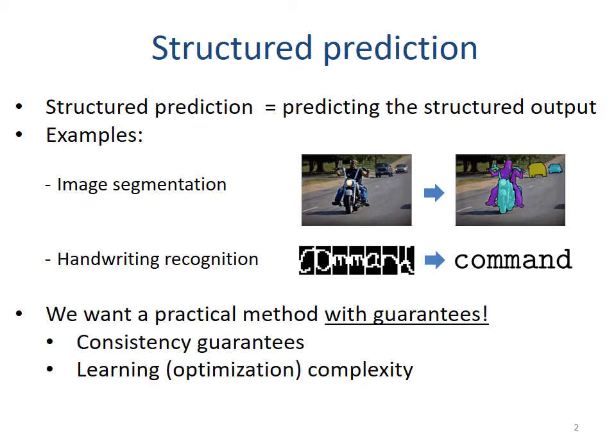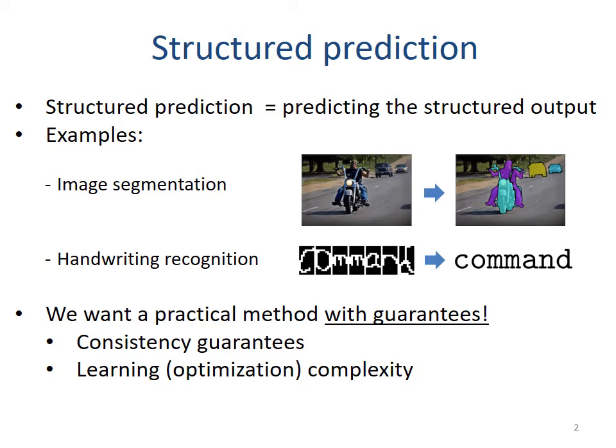For the moment, there are many practical methods for structured prediction, but theory is not well developed compared to, for example, binary classification. In this work, we focus on theoretical aspects of structured prediction and provide some insights how to build methods with guarantees. In particular, we want consistency guarantees, meaning that in the limit of infinite data and number of iterations, the method optimizes the right quantity.